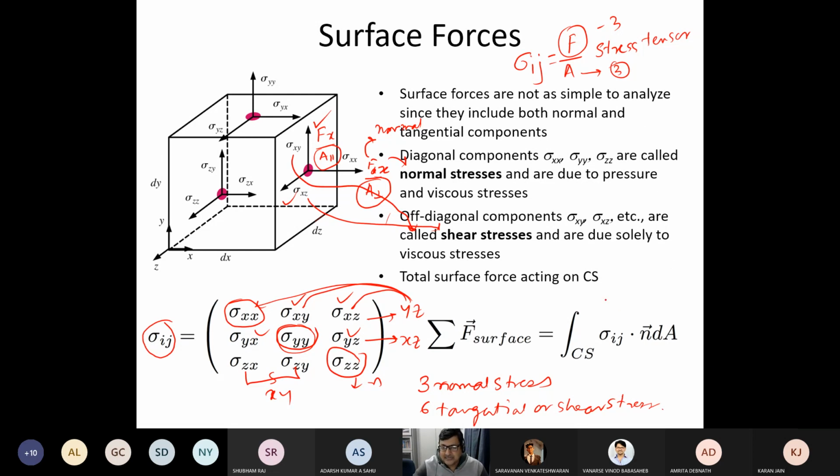What is F by A? Now somebody said that pressure. Sir, force per unit area is also pressure. Now, what is the correlation between this pressure and these stresses? Anybody has any idea? Sir, sigma xx, sigma yy, and sigma zz are pressure components, whereas the rest of them are tangential stresses. That is understood. That is clear, with the discussion for the last 5 minutes.